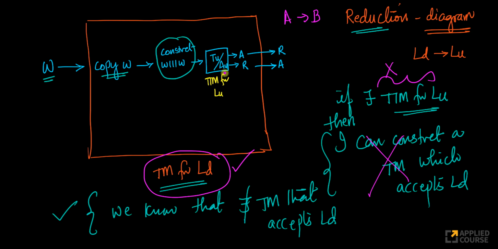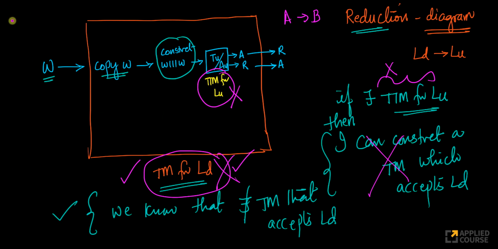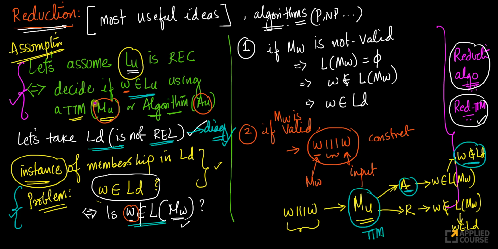If the Turing machine for LU exists, I can construct a Turing machine for LD. But we know a Turing machine for LD cannot exist, which means this cannot exist. Look at the whole proof structure here. This is proof by contradiction. So what strategy did we use here? We used proof by contradiction. We assumed that something is true.